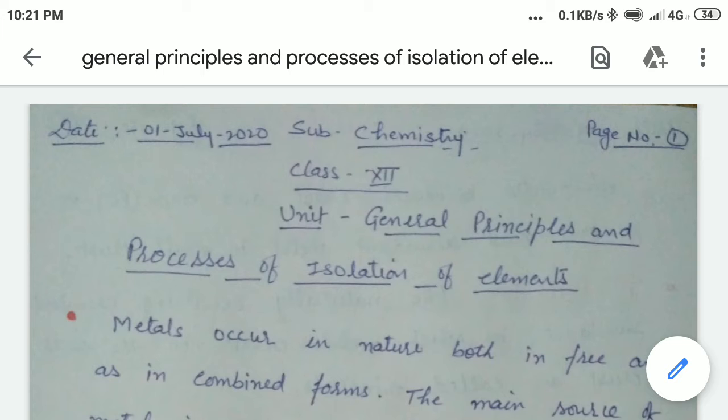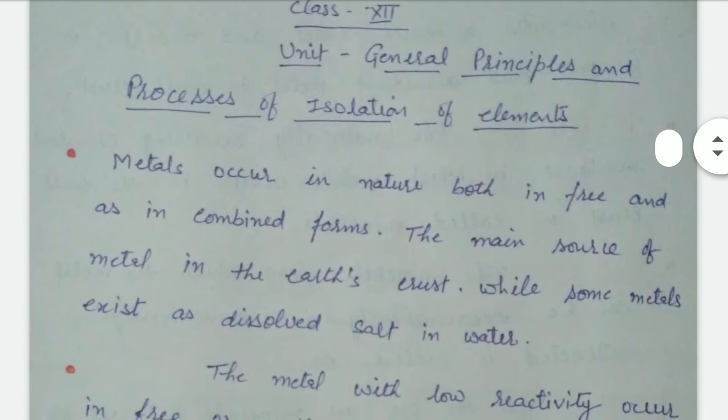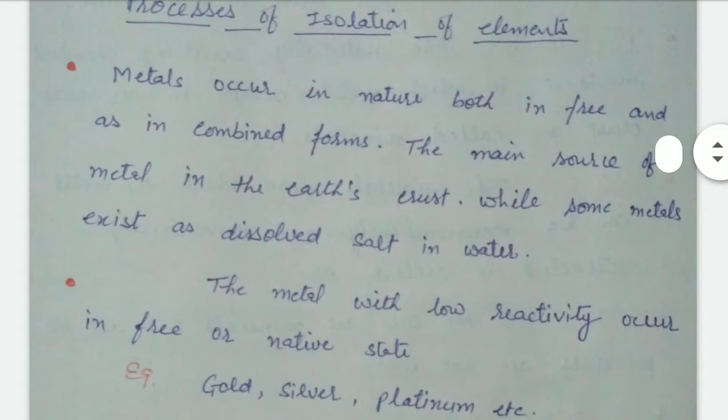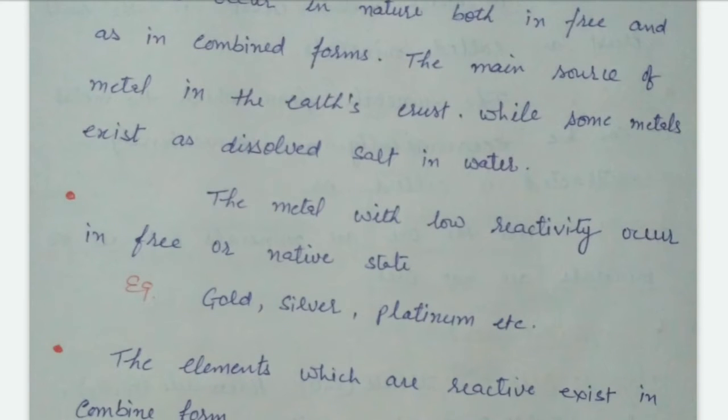Metals occur in nature both in free as well as combined state or form. The metals which have low reactivity occur in free state, which is called native state. For example, gold, silver, platinum. Gold, silver, and platinum are unreactive, therefore they are called noble metals.